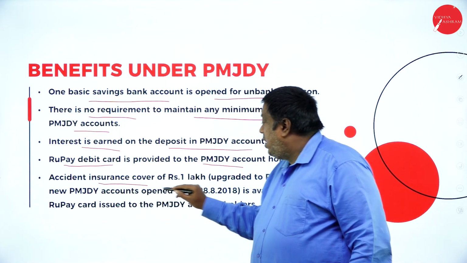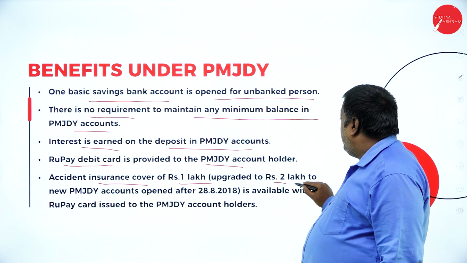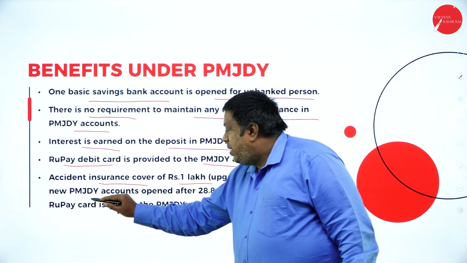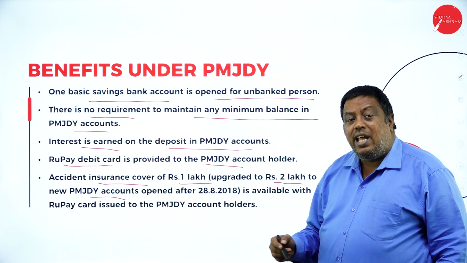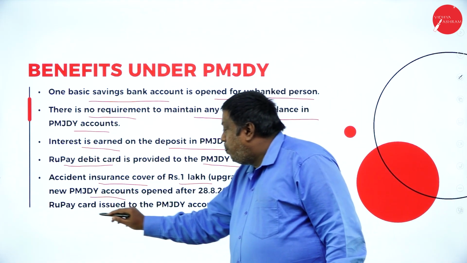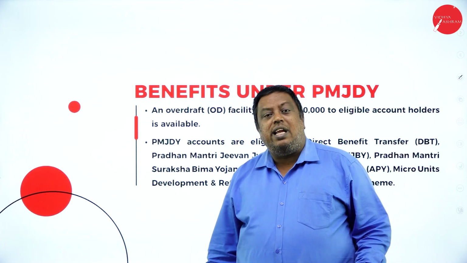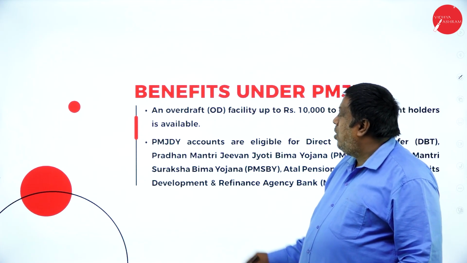Accident insurance cover up to 1 lakh was provided, and now it is upgraded to 2 lakh in the new PMJDY accounts. Earlier it was 1 lakh, now they increased it to 2 lakhs, and it is available with the RuPay card issued to the PMJDY account holders. Even they're going to get the debit cards to withdraw the amount.